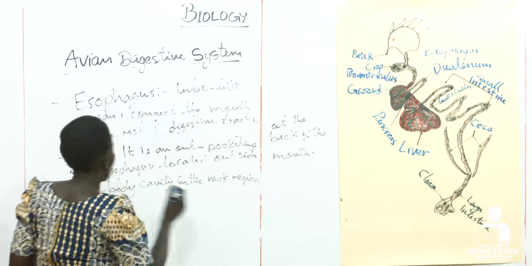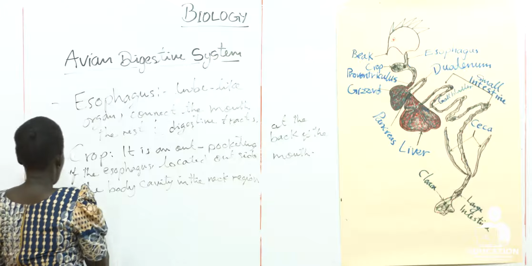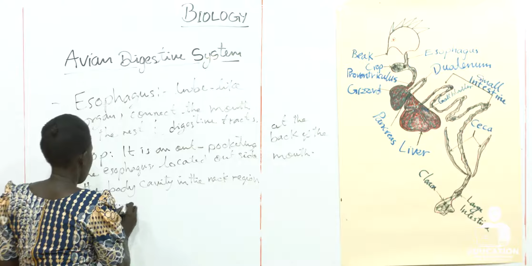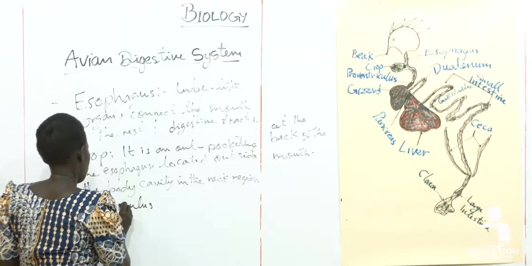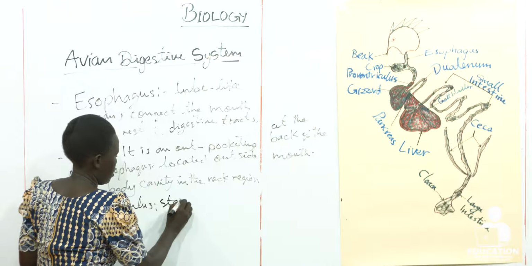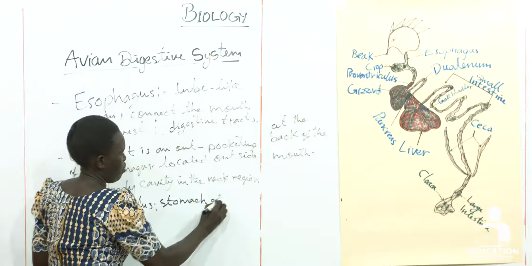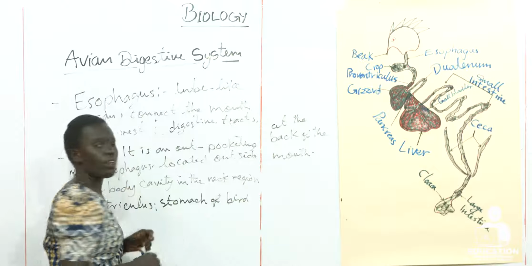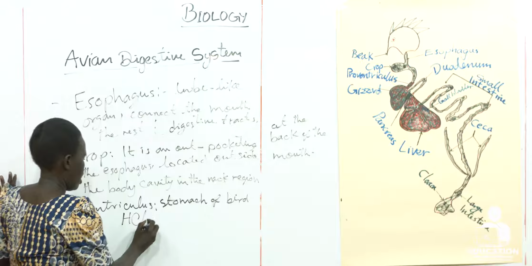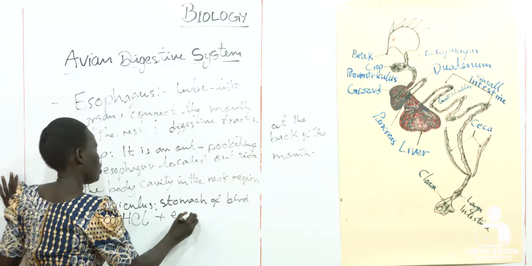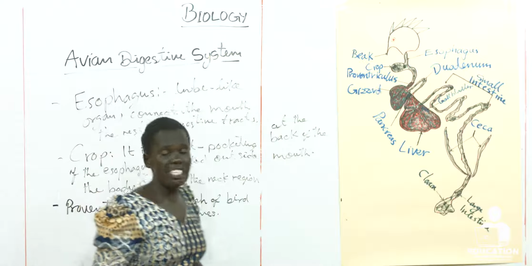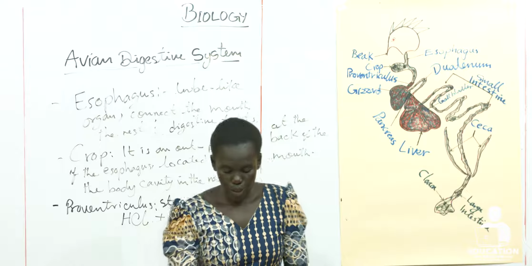From the crop, the food comes to the proventriculus. Proventriculus. This is the real stomach, the stomach of the bird. And this is where hydrochloric acid and the other digestive enzymes are produced.